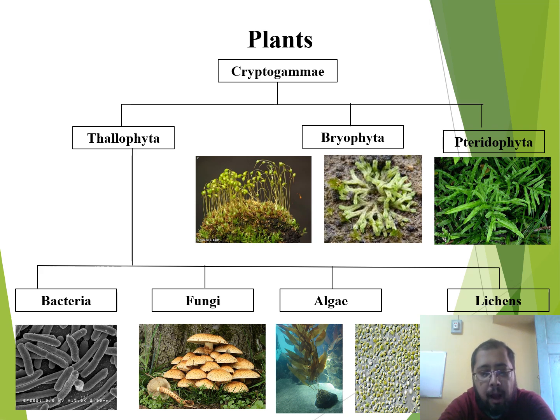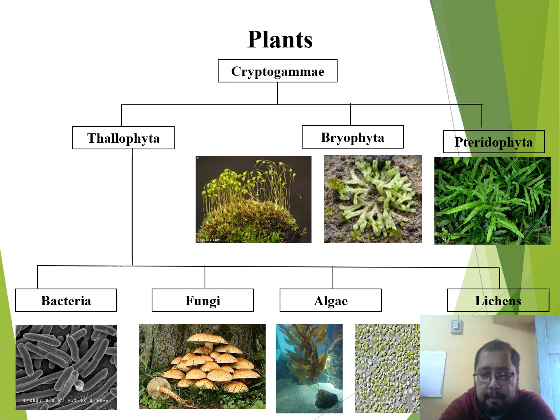Fungi are eukaryotic but achlorophyllous. That is, they do not have chlorophyll, so are heterotrophic, because they cannot synthesize their own food. Amongst heterotrophs, these are all holozoic, either saprophytic or parasitic.